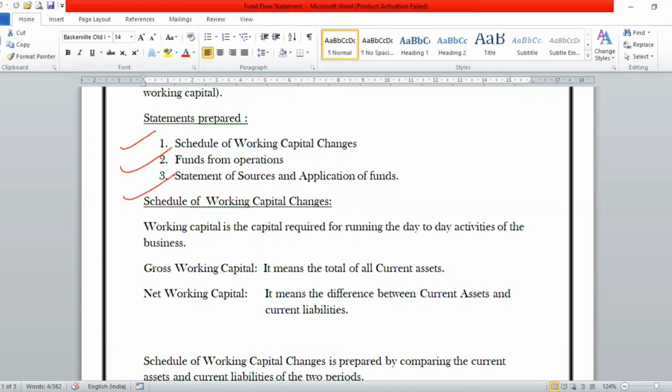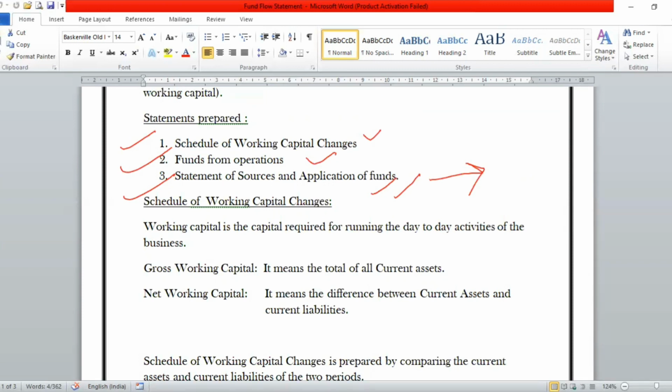So these three are interlinked. You will be carrying the balance of the first statement into the second statement, sorry, into the third statement, and the balance of the second statement into the third statement. So these three are interlinked. You can't say that only by preparing the last statement you would be able to know the movement of funds. No, all three statements should be prepared to reach the final conclusion regarding how the funds are moving into the business or out of the business.